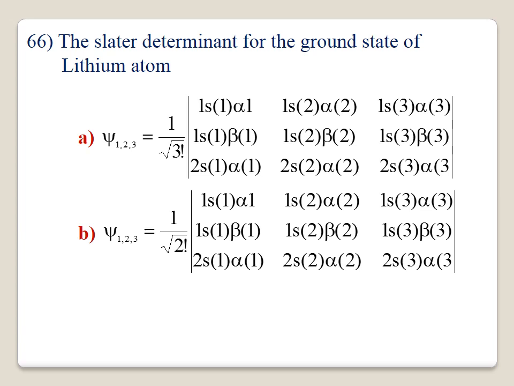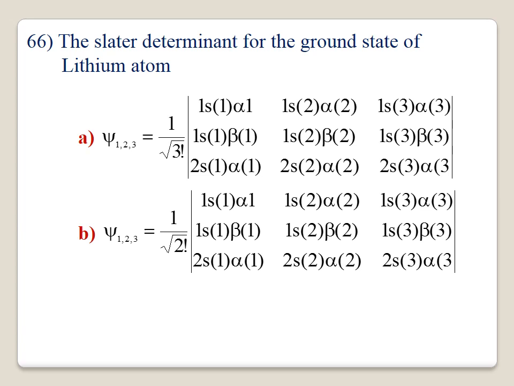Our total number of orbitals is 3. Therefore the normalization constant is 1 by root 3 factorial. It is correct. For a 1s orbital atom you put alpha, and for another 1s orbital atom you put beta. For the 2s orbital you put alpha. You have that determinant, that is the correct wave function.